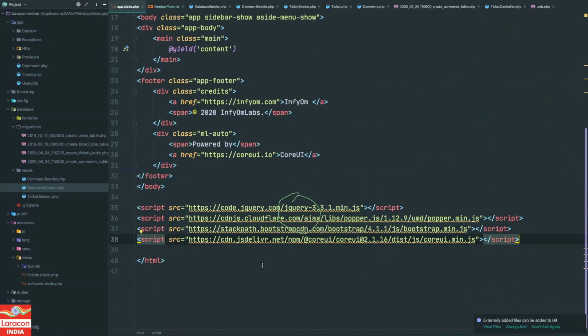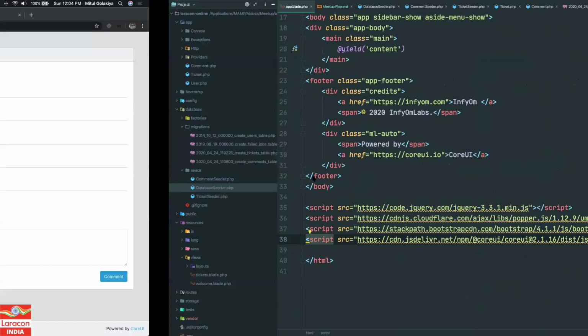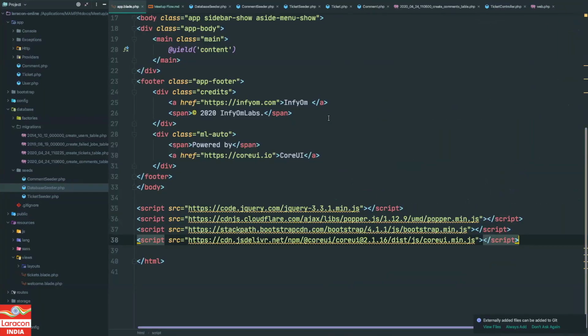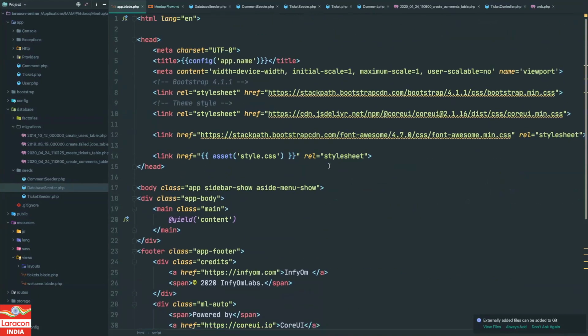Someone has drawn on the screen. I think I need to... Okay, this is good. So yeah, nothing special in the layout as well. Just a standard Bootstrap file, CoreUI file, and nothing else.